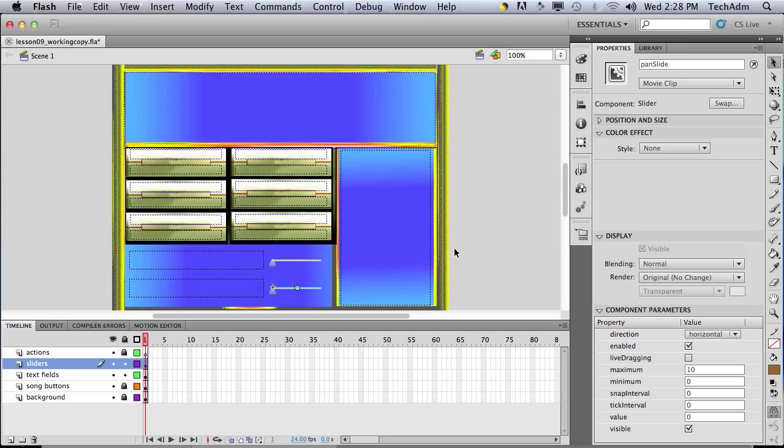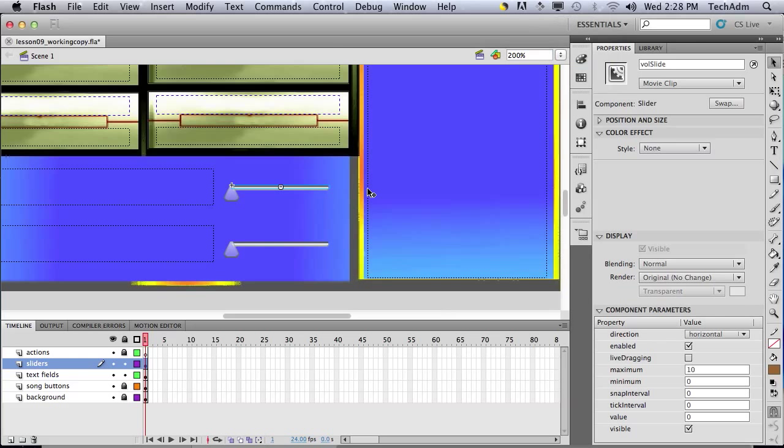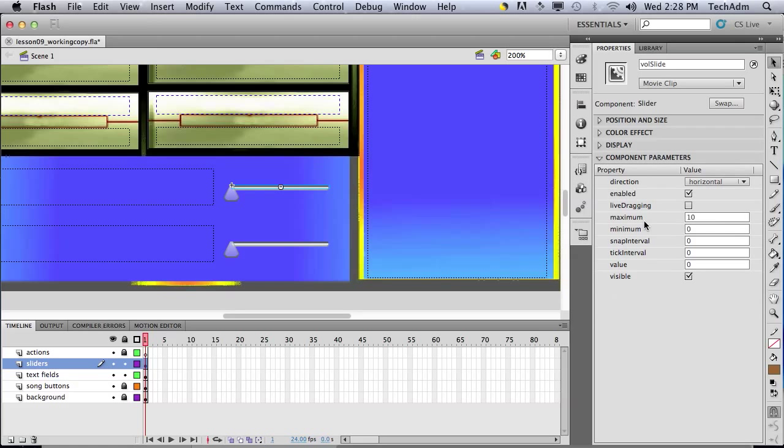Now we've got the names, we're going to change the settings. I'm going to zoom in a little bit for you to see. I'm going to look at the component parameters of this item. We have to change the settings here to create some ticks and marks. So we do live dragging, and we change the maximum value. Instead of 10, it's going to be 1, minimum is 0, snap interval is 0.1, tick interval is 0.1, and the value is 0.5. There we have it, and after you save, you get this tick symbol and it's on the center.